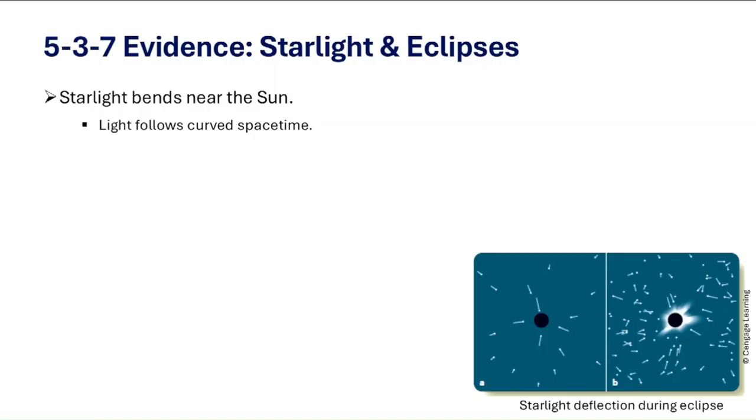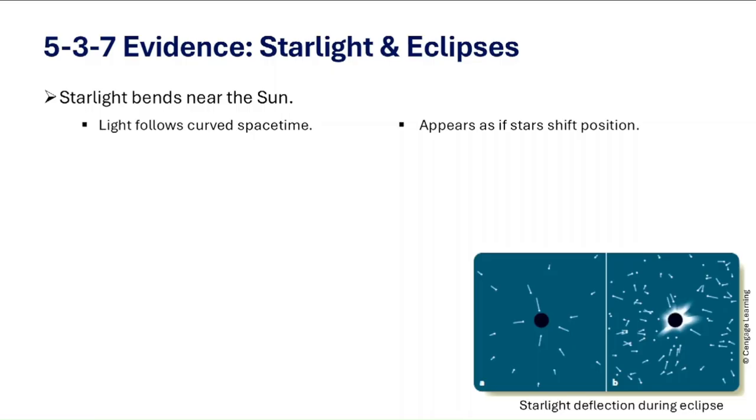Instead, it follows the curve of space-time created by that object. So to an observer on Earth, that bending makes the stars appear slightly shifted outward, away from the Sun's edge. So during an eclipse, astronomers could measure the star's position and test Einstein's prediction.